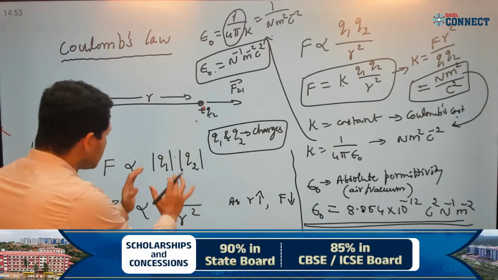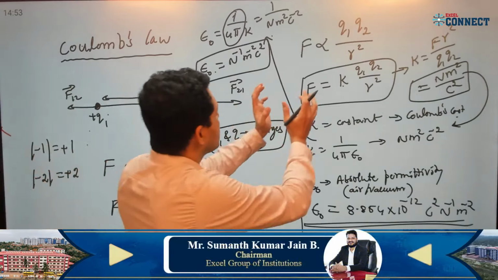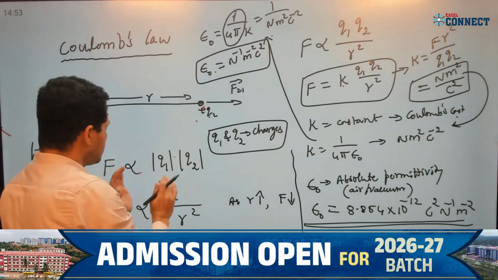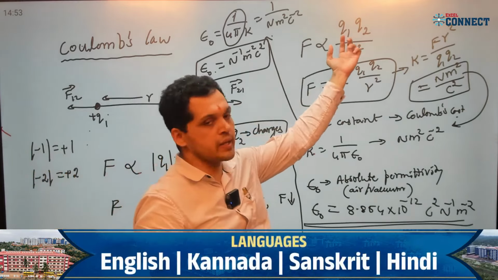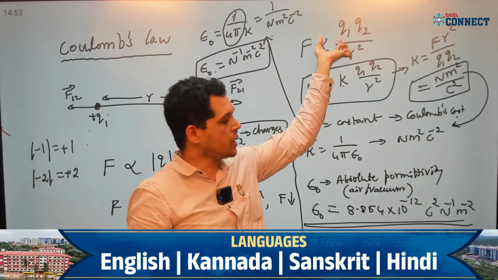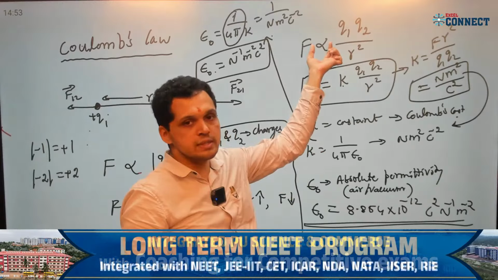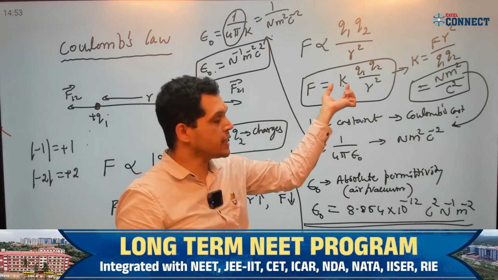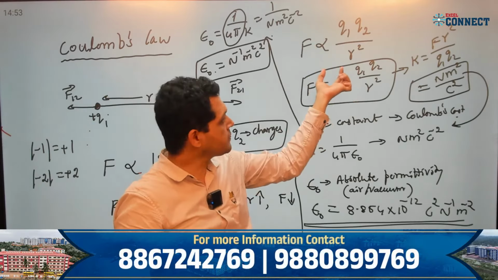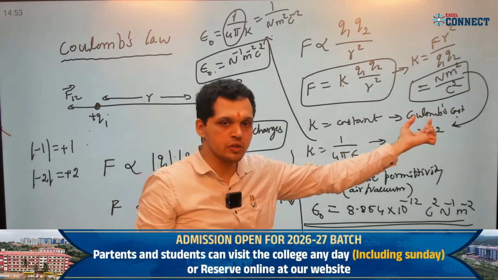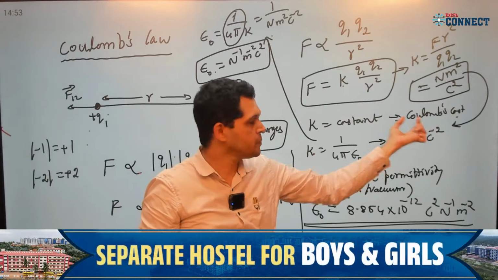Now together, if we combine both of these, I can write like this, correct? Directly proportional to Q1 Q2, inversely proportional to R square. I have written it here, correct? Here it is. And this proportionality, how can I remove it with the help of one constant? This constant is the Coulomb's constant. That is the Coulomb's constant, correct?